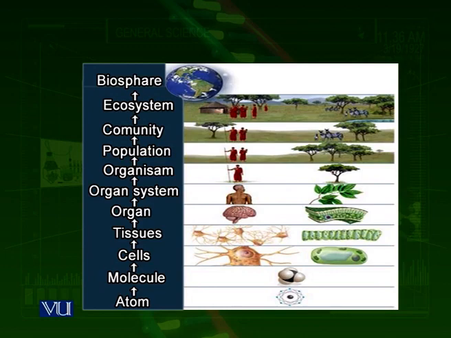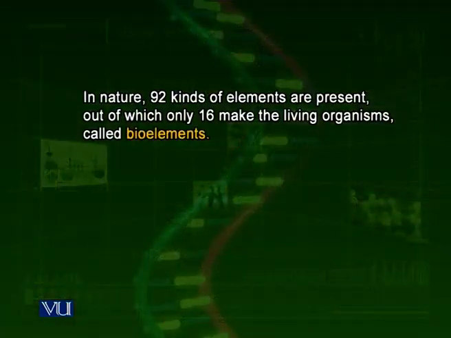We look at all these levels now one by one. Atoms. This word comes from the Greeks. Atom, not to cut. This is the smallest part of an element that is not dividable further. Atoms retain the properties of that particular element. In nature, there are about 92 elements. Among these 92 elements, there are only 16 that make the living things.